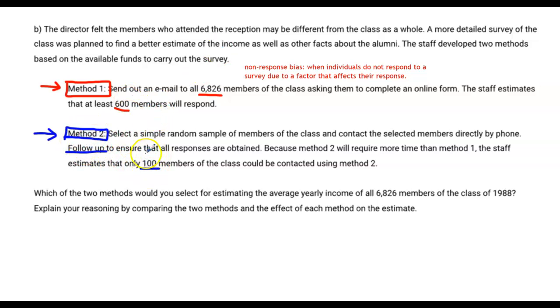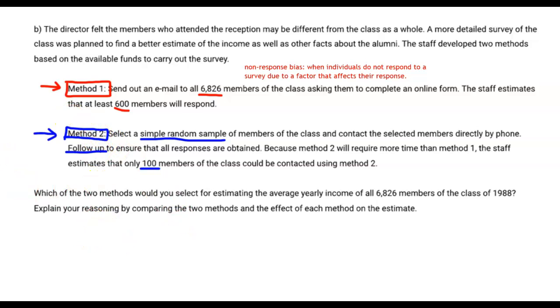That second method has a much smaller sample size. It's a sixth of the size of the sample size that we're estimating for method 1. However, the idea of making that simple random sample, truly randomizing the members and trying to get a representative sample from the population, and then getting that entire sample to respond, eliminates that source of bias, that non-response bias. So even though there is a smaller number of people in the sample, we are assuring ourselves that our sample was obtained in a random way and not being affected by non-response bias. So hopefully I have argued my point well enough that I have convinced you that method 2 is probably the better one.